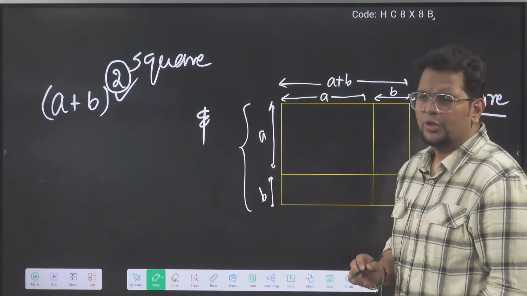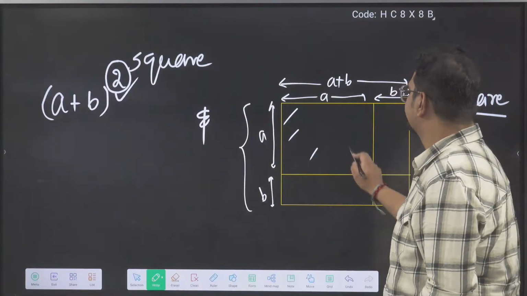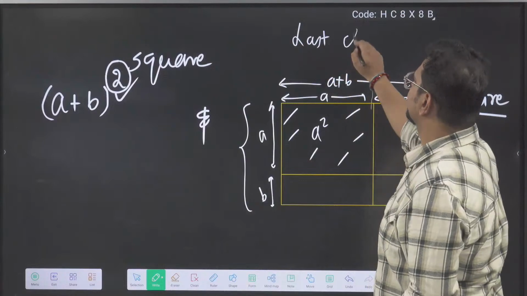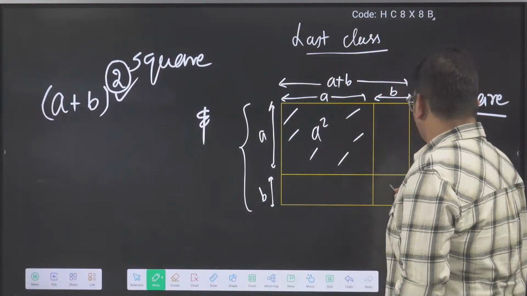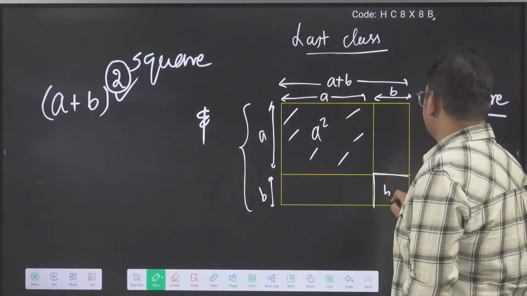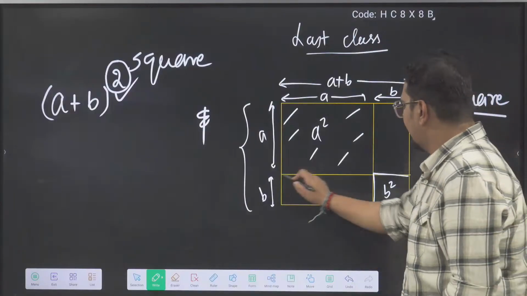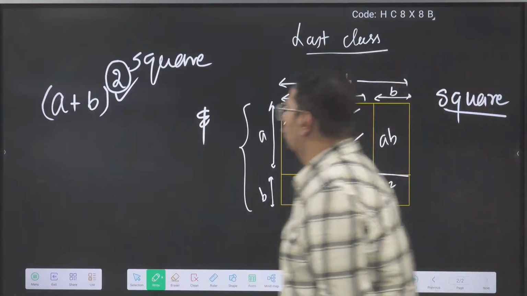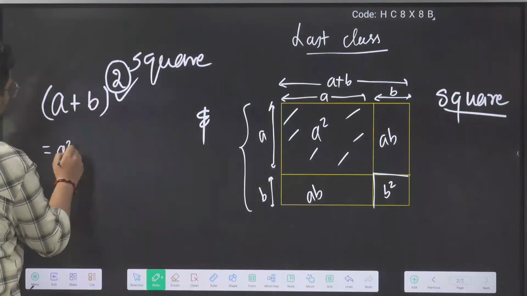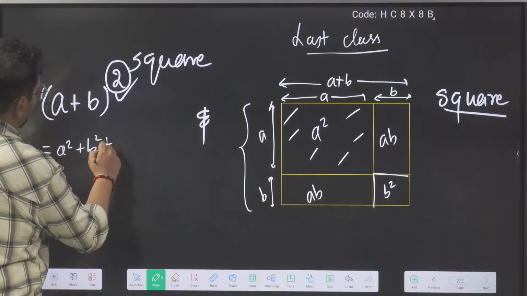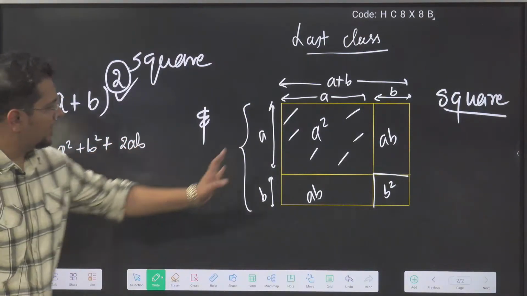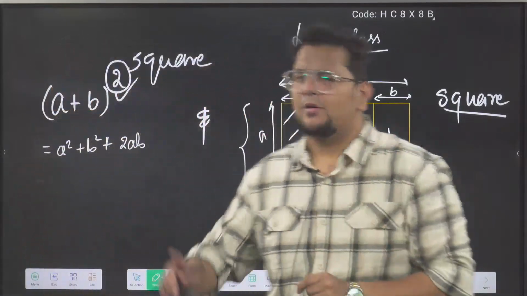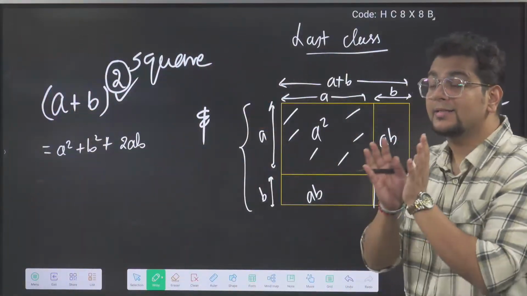So (a plus b) whole square is this area, which is a square. This we have done in the last class. This is a square, and this is small b into b, b square, a into b, ab, a into b, ab. So (a plus b) whole square is a square plus b square plus 2ab. And the same thing we are seeing here also, a square plus b square plus 2ab. Hence, the power 2 square and this square are the same.